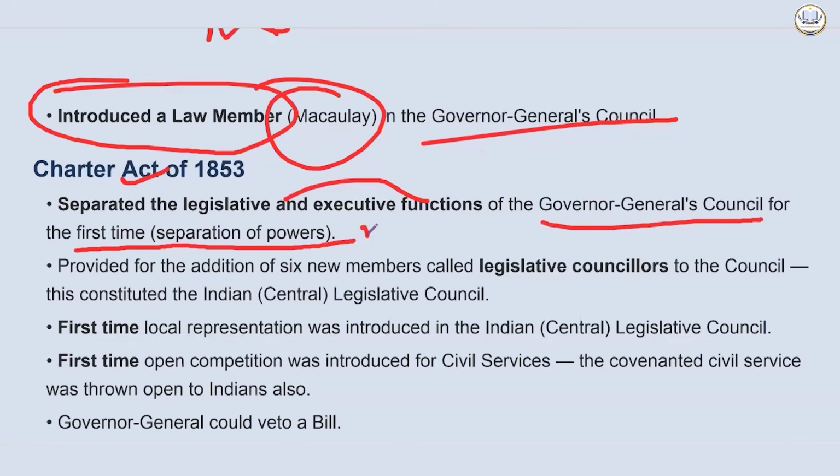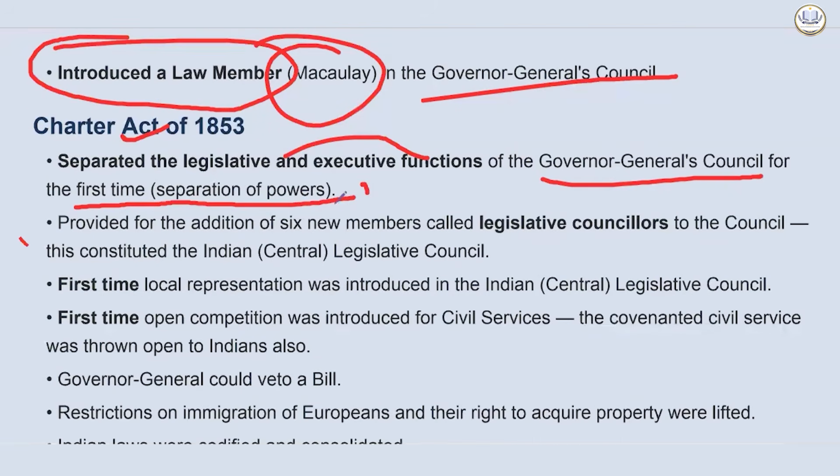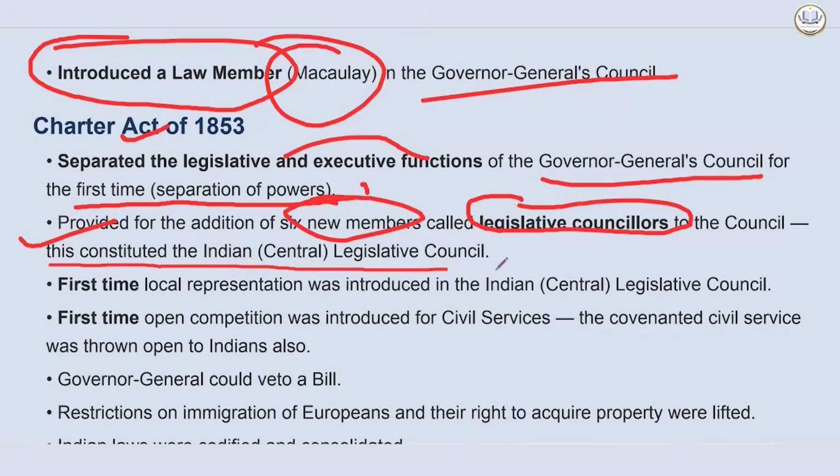Because the legislative and executive function of the Governor General's Council was separated for the first time. Not only that, it provided for 6 new members called legislative councillors to the council. This constituted the Indian Legislative Council. So legislative councillors also now began to come, and it was called the Indian Legislative Council.